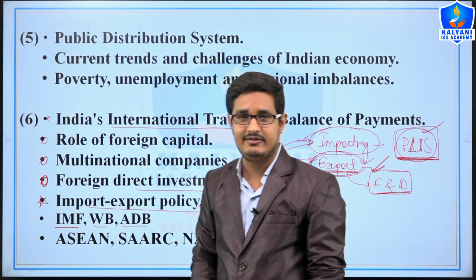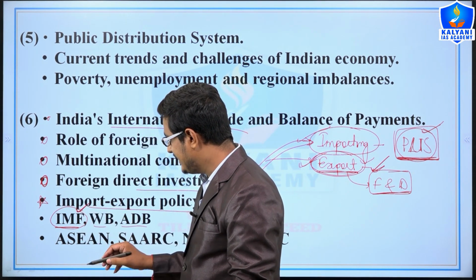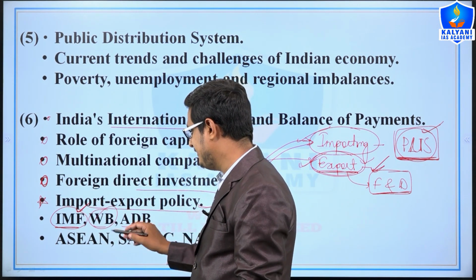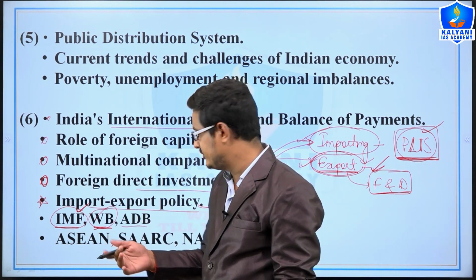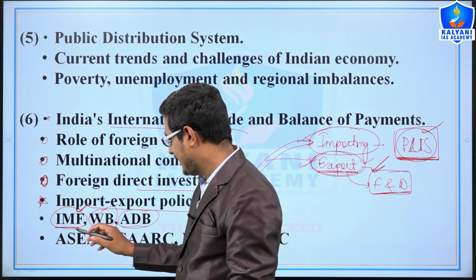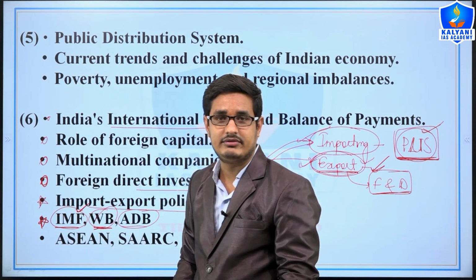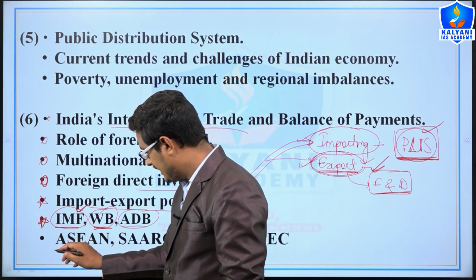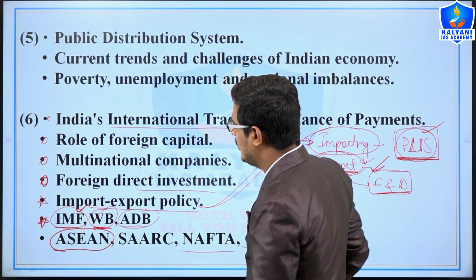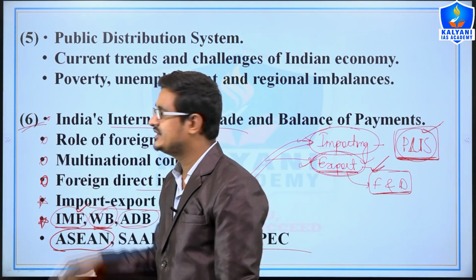As you know that the IMF was established to eradicate the balance of payment problem. In the same way, the World Bank provides cheap loans to the member countries, and in the same way ADB. So here the IMF, World Bank, and ADB have a very important role in world trade, right? And now we will see the regional groupings like ASEAN, SAARC, NAFTA, and OPEC. So these were the topics in 6 points.